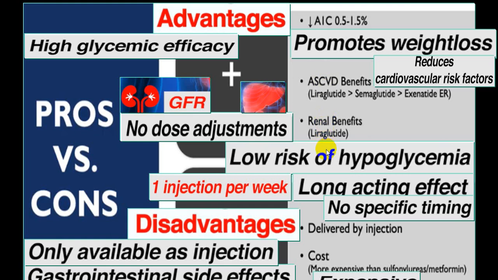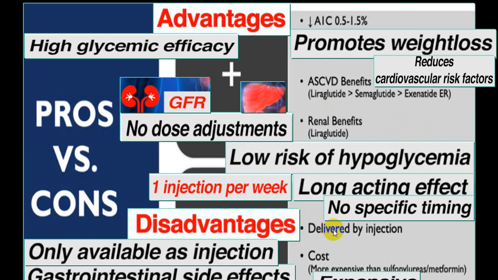There is low risk of hypoglycemia. There is long-acting effect, and you don't require specific timings. And now there are injections available which you have to give weekly, so the number of pricks is reduced. The only disadvantage of weekly injection is that the reduction in weight is a little less as compared to a person to whom we give daily. Now, there are disadvantages.